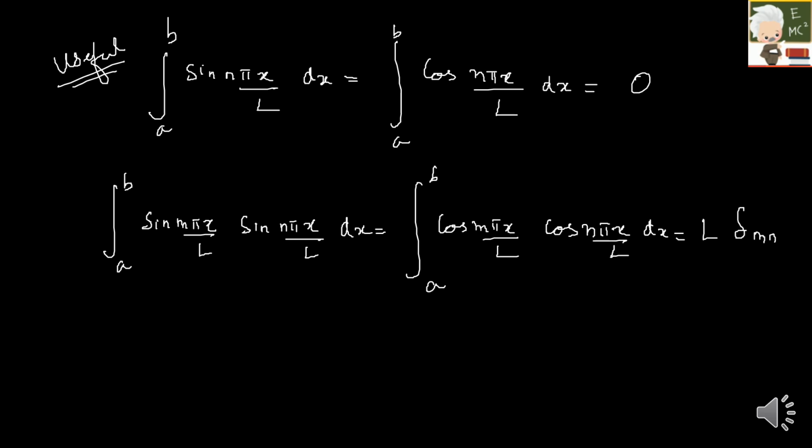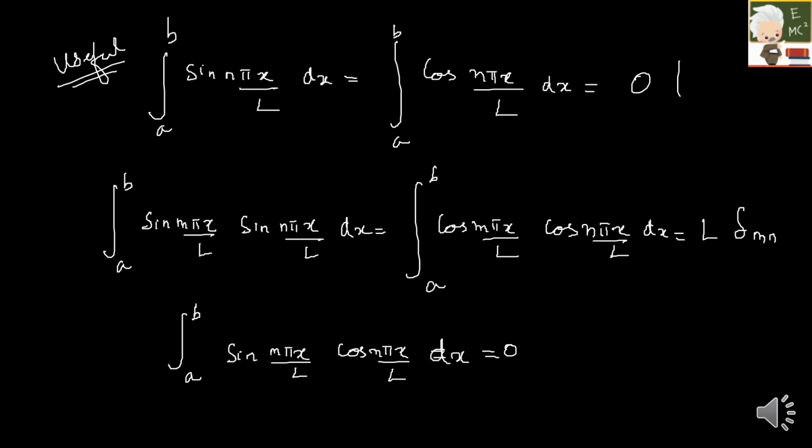And one more thing: integral a to b of sine m pi x by L into cos n pi x by L dx will be equal to 0 always.